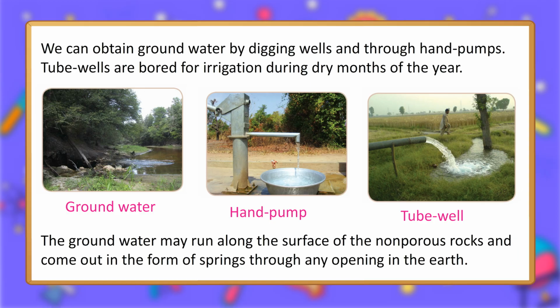The groundwater may run along the surface of the non-porous rocks and come out in the form of springs through any opening in the earth.